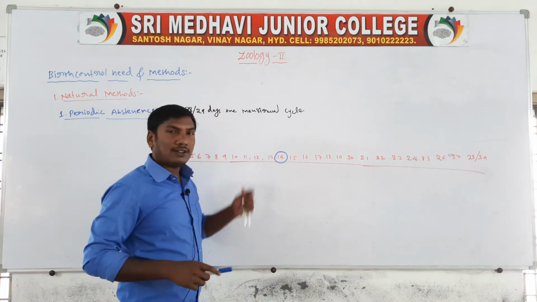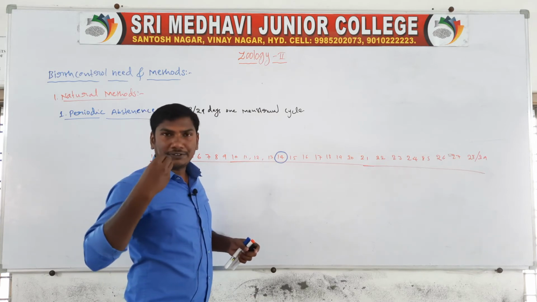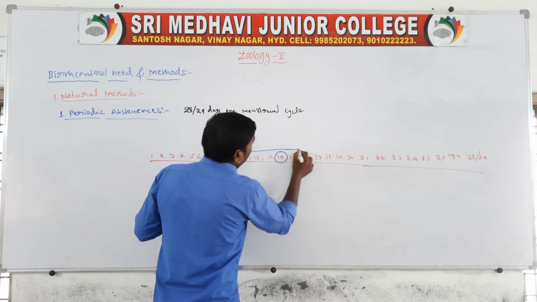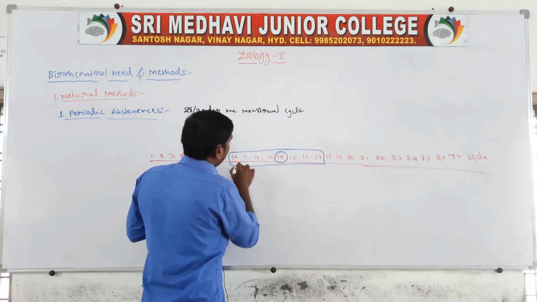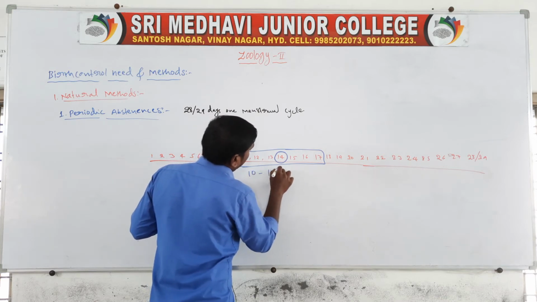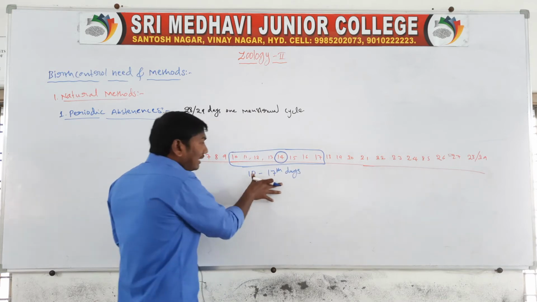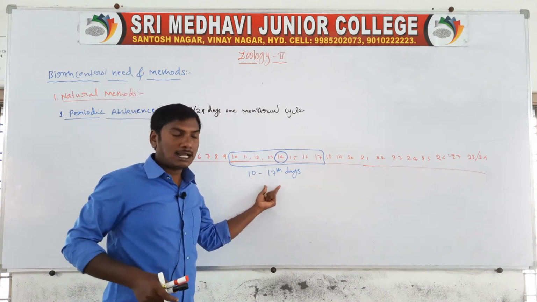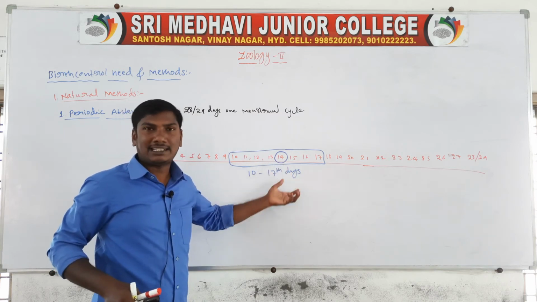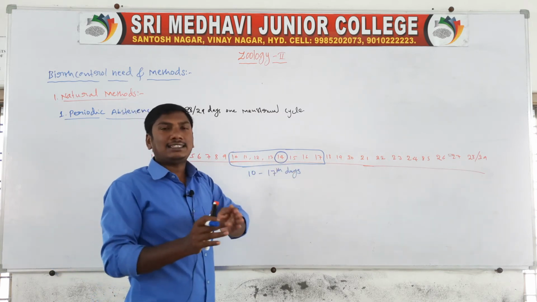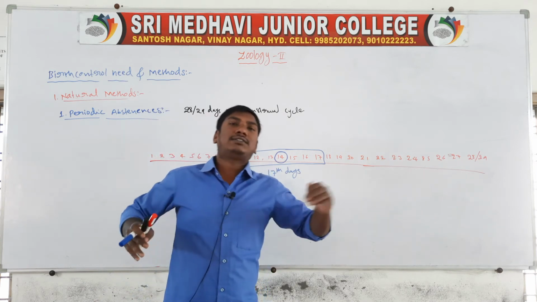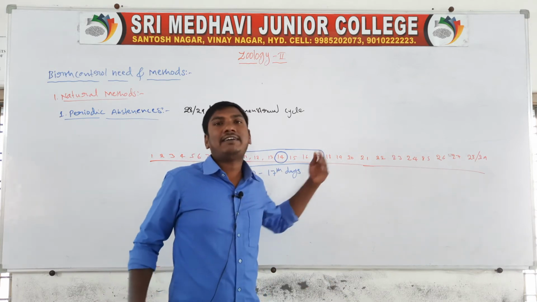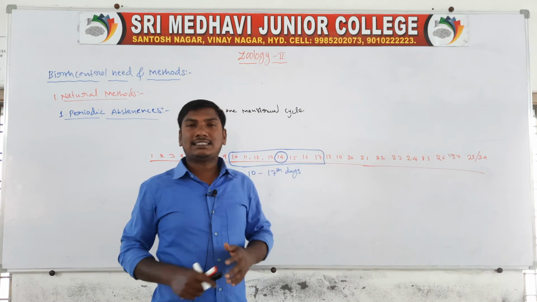So that is the 14th day. But in some women, the egg may be released before or after the 14th day and it cannot be identified exactly. So the 10th to 17th days are the pregnancy days. During these 10th to 17th days, sexual intercourse should be avoided.